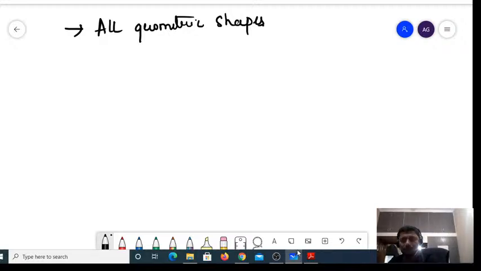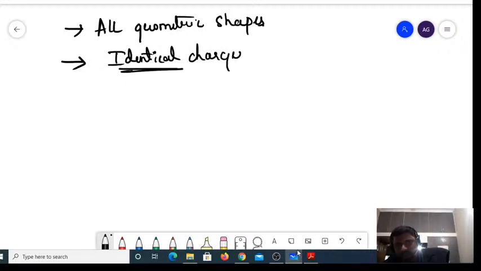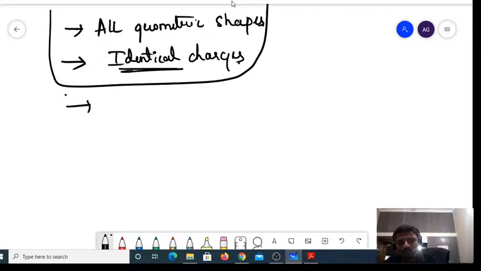Fine. Now, the second one is, if you want to apply this shortcut, the charges must be like charges, or more specifically, identical charges. Always remember this.